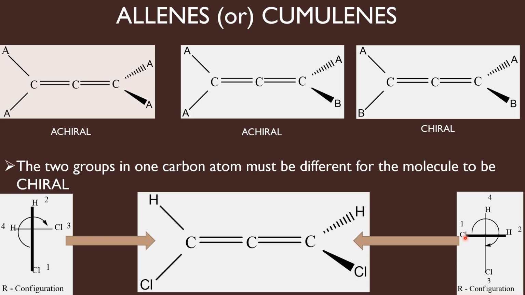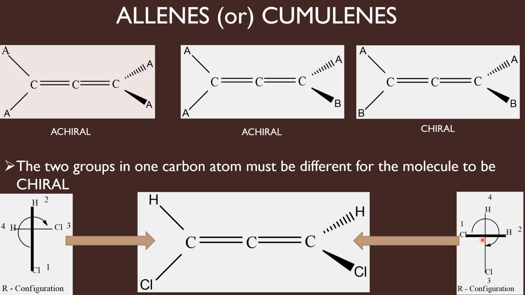And then you should assign priorities first for the horizontal groups since you are standing near these groups. So when I view the molecule from here, hydrogen is at my right, chlorine at my left. I have placed them in the horizontal line. Since I am standing near the horizontal groups, I have thickened the horizontal line. Then the vertical groups I am placing as they are.